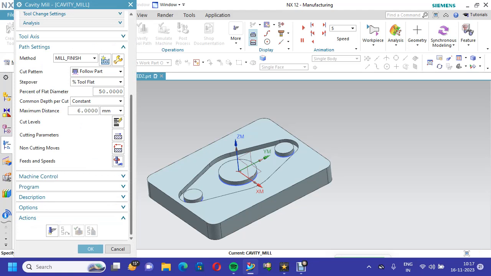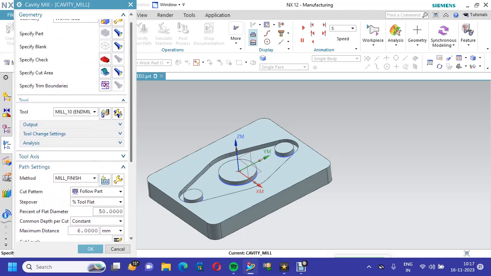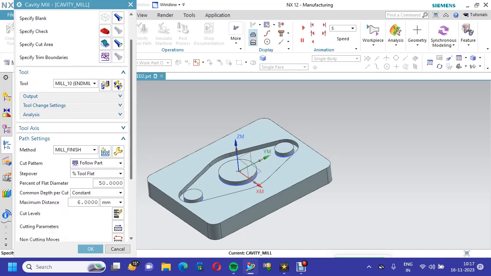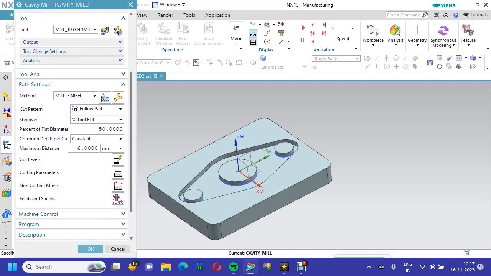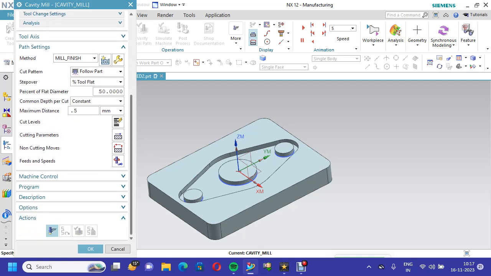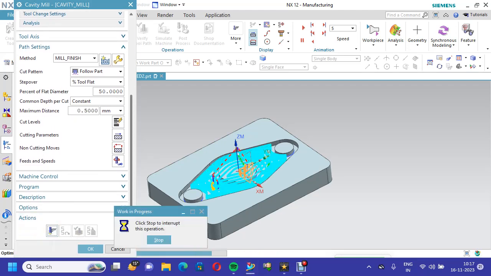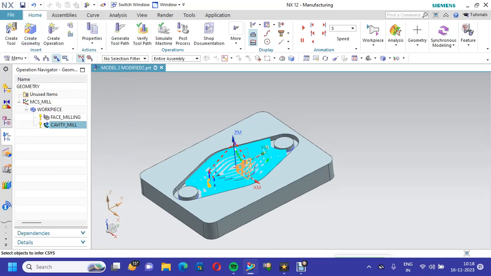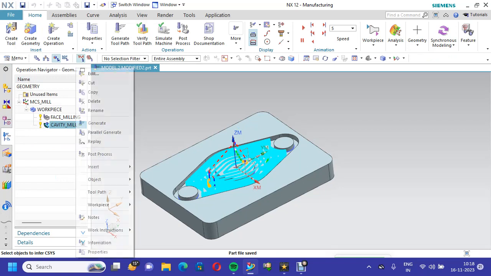Okay. Now we have completed all those things: part, blank, cut area, tool selection, method, cut pattern, constant depth of cut. Maximum I will go for 0.5 mm and go to generate. I will select it. Then I will go to verify.